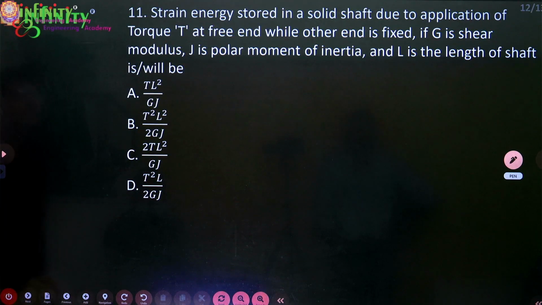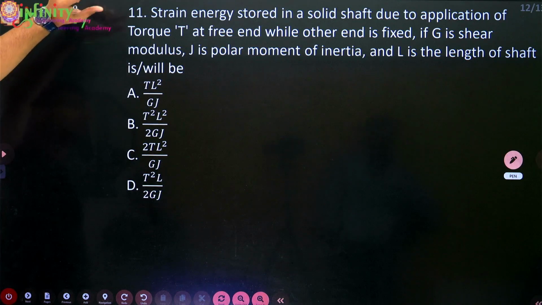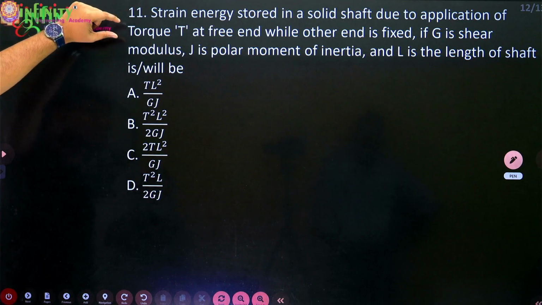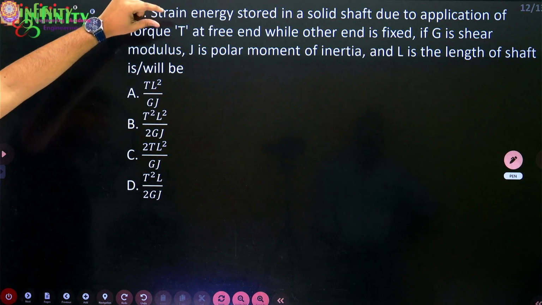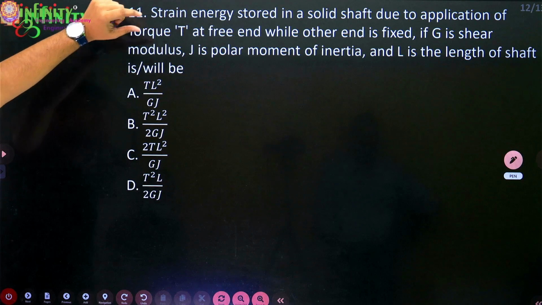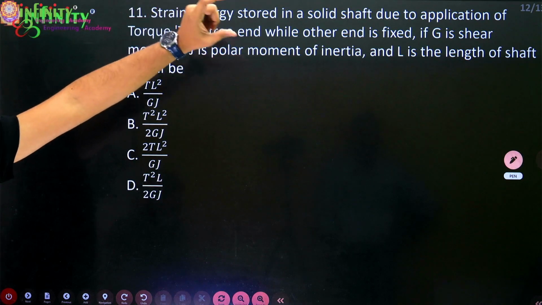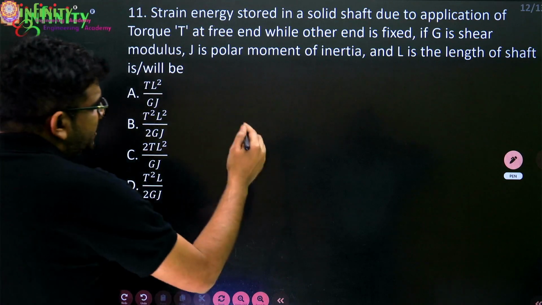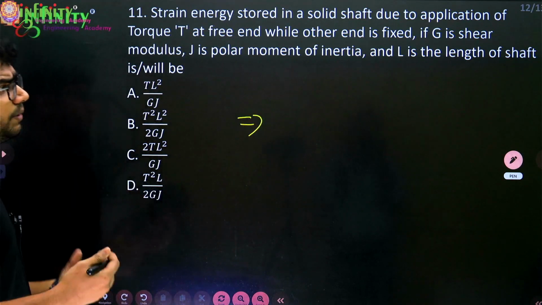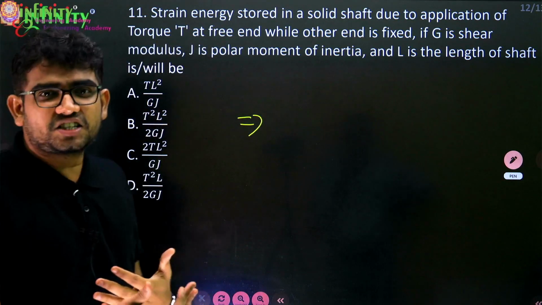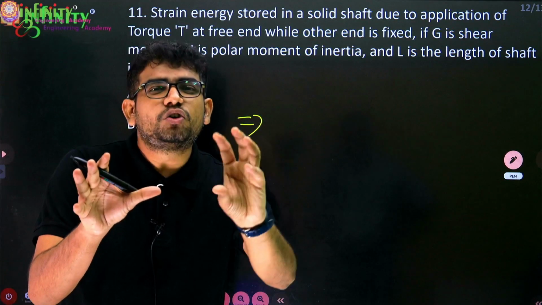Next question. Strain energy stored in a solid shaft due to the application of torque T at the free end while the other end is fixed. If G is the shear modulus, J is the polar moment of inertia, and L is the length of the shaft, the strain energy will be? Basically, when you apply torsion on a shaft, it will be subjected to twisting.